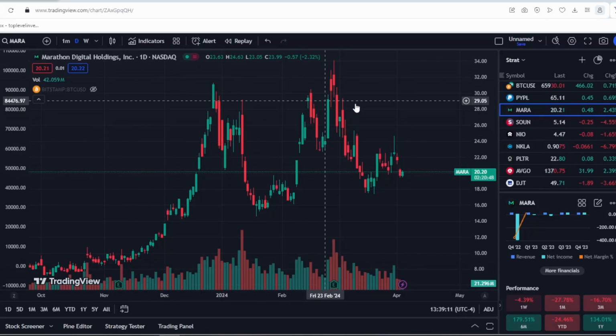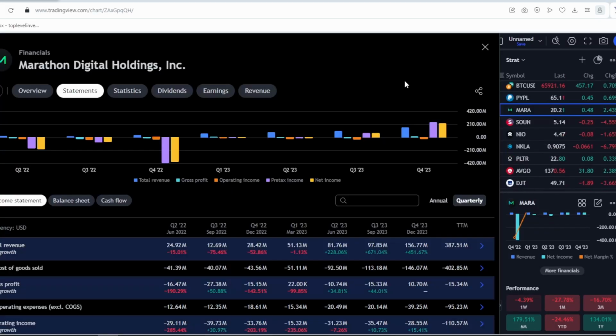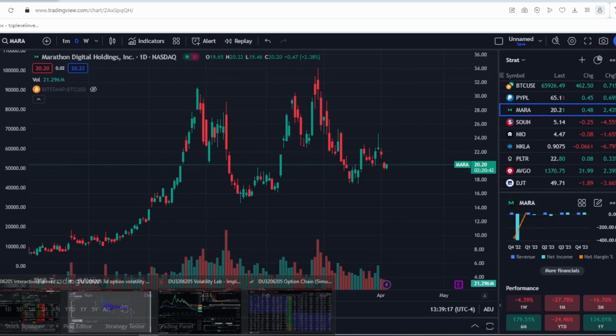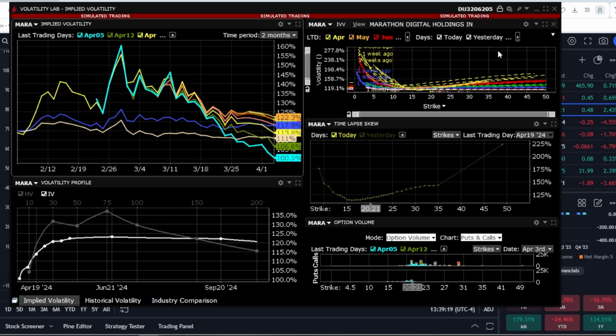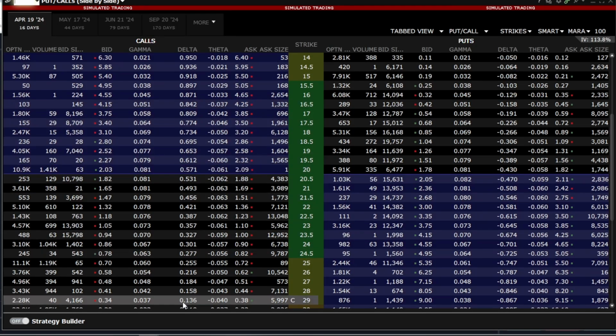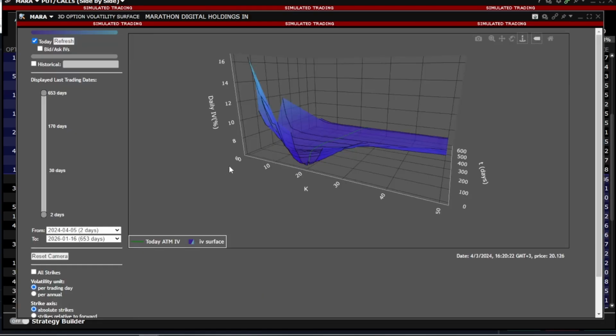Let's analyze Marathon Digital stock and its current situation, touching upon financial indicators as well as volatility. We'll also look at the implied volatility smile and examine option chains across all strikes. Additionally, I'll demonstrate 3D volatility. We'll then formulate a risk-free strategy. Let's start from the beginning.